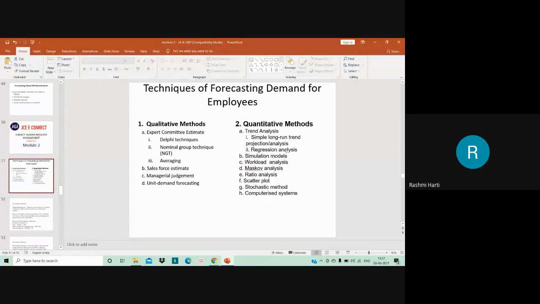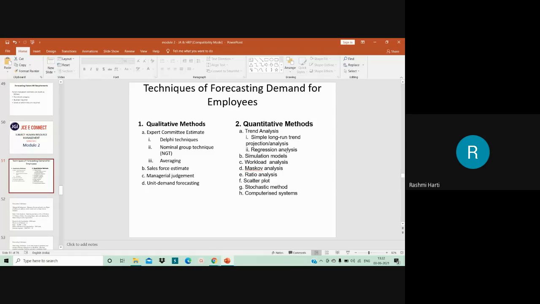Apart from that, you have simulation models. Okay, so simulation models basically use probabilities of future events to estimate the future employment levels, right? So what it does, it uses probability of future events to estimate future employment levels. So this model basically makes a lot of assumptions about the future regarding both internal and external environment. Okay, but it is a bit complicated method and involves a lot of cost.